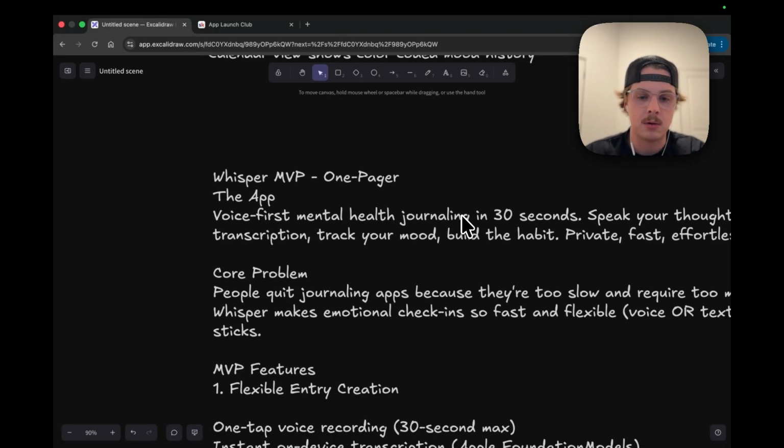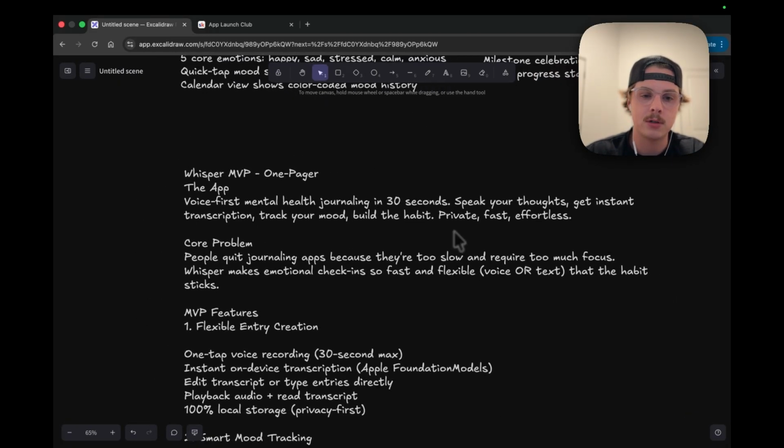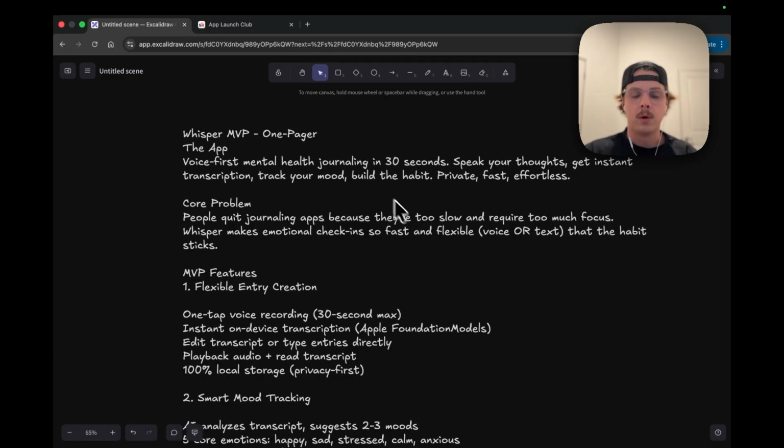It's an AI-powered journal where we focus on voice-first mental health journaling, where you can record a journal entry in just 30 seconds, and then we use AI to analyze that entry and help you track your mood for improved mental health and helping people create the journaling habit.